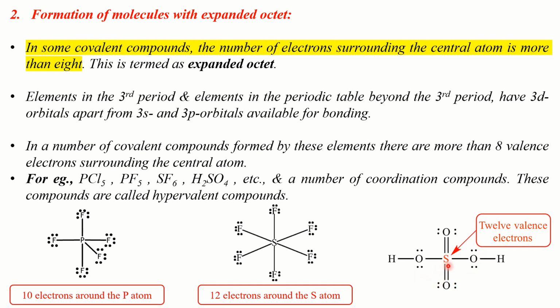Now look at the sulfur atom. How many electrons are there around the sulfur atom? 1, 2, 3, 4, 5, 6, 7, 8, 9, 10, 11, 12. So 12 electrons around the central sulfur atom. So this is an example of expanded octet, and H2SO4 is a hypervalent compound for this reason.